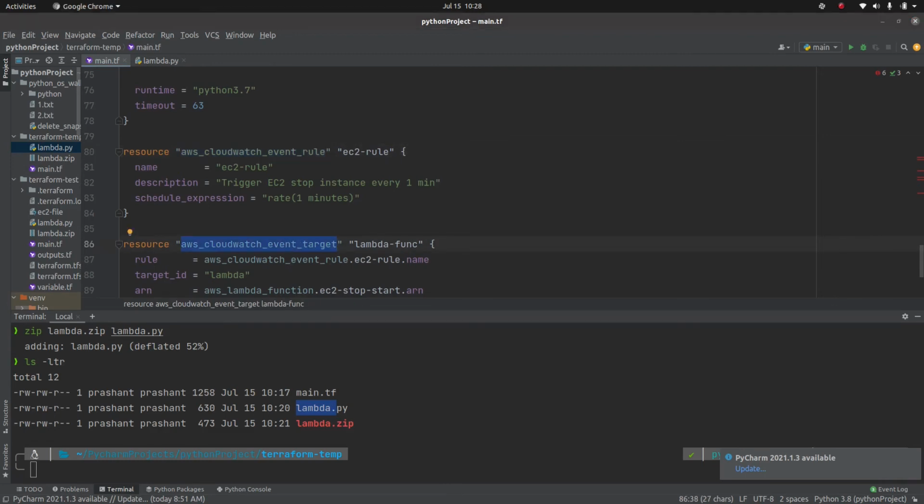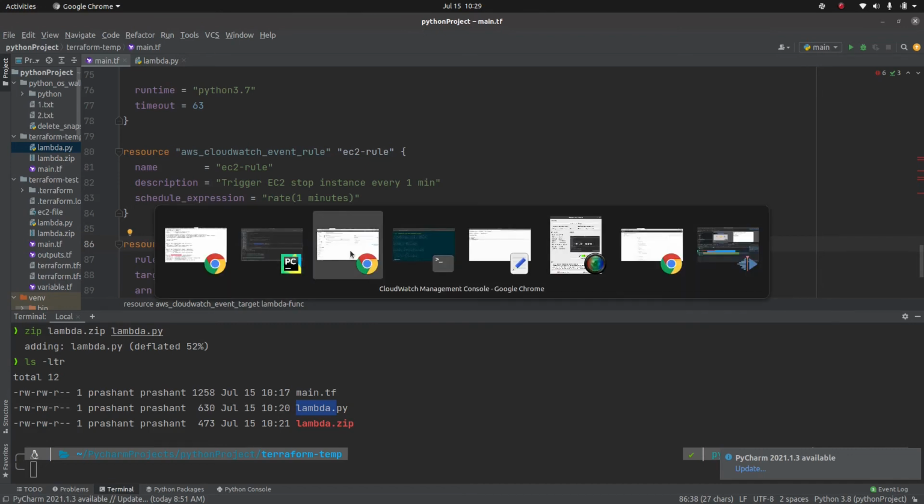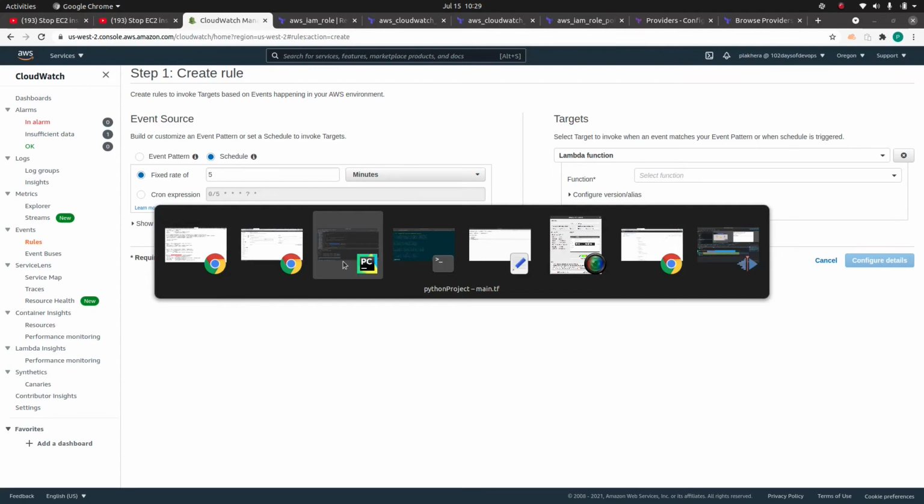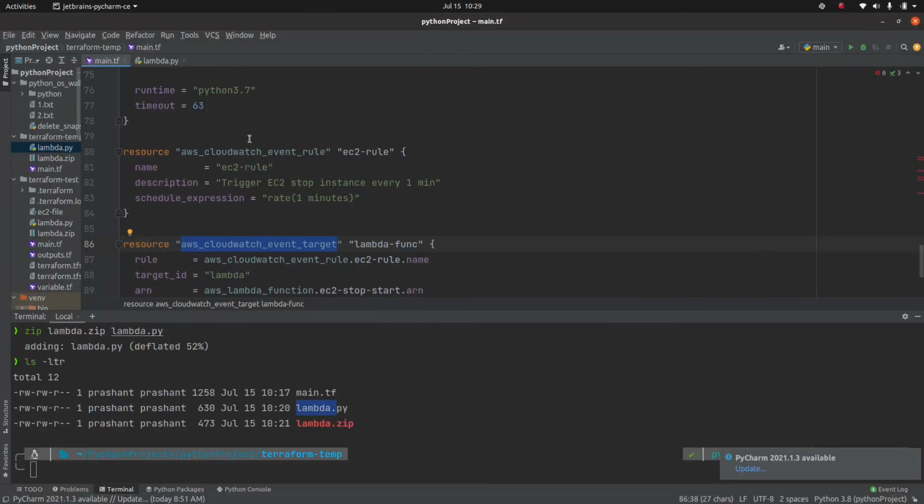So similarly, I need to use something called AWS Lambda permission. What this Lambda permission will do, sorry, I think I confused you guys, this is not for binding the CloudWatch event rule to the target. It's giving permission so that the CloudWatch rule can execute the Lambda function.